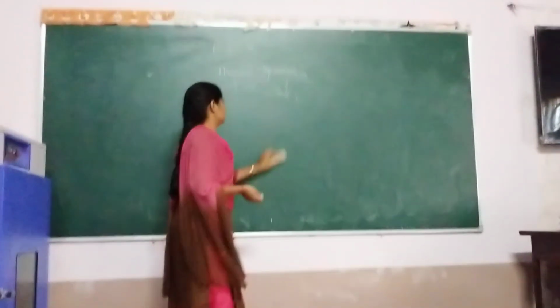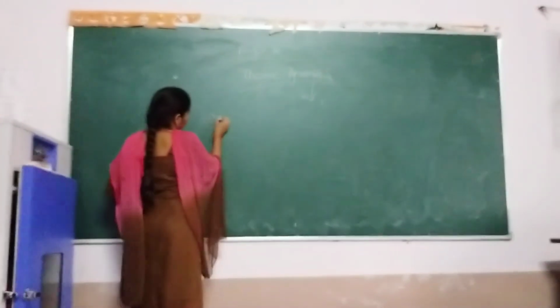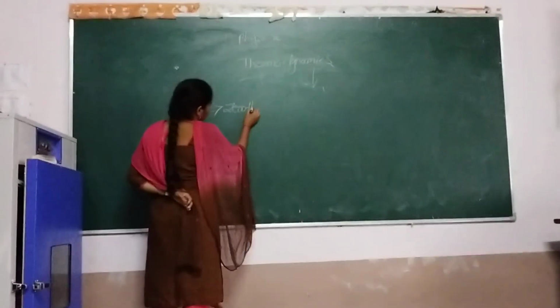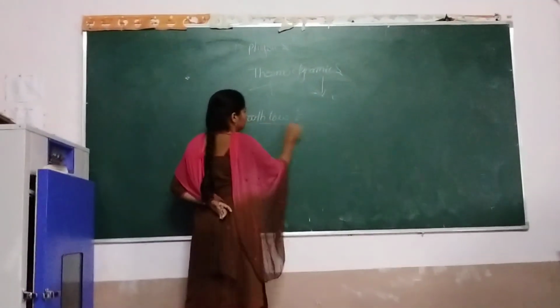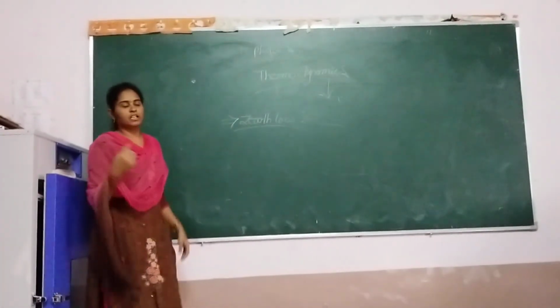Next, zeroth law of thermodynamics. Before that, I will tell you a simple example.